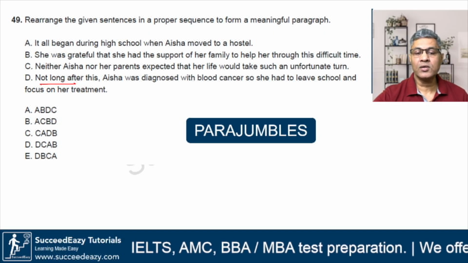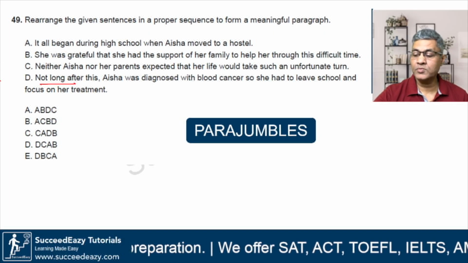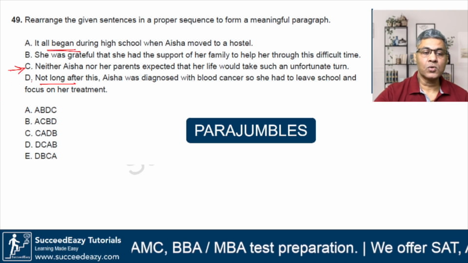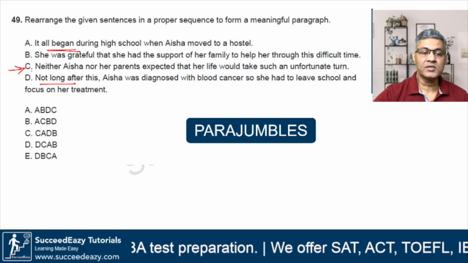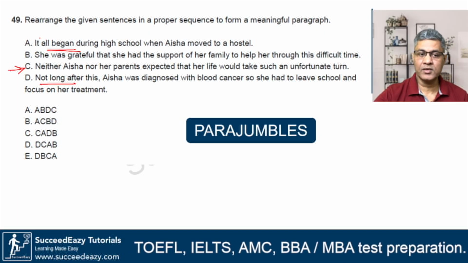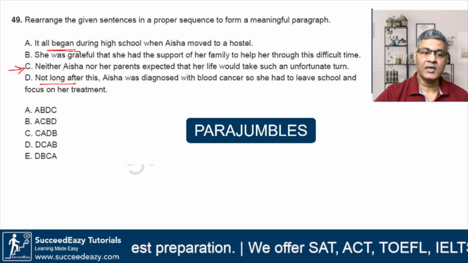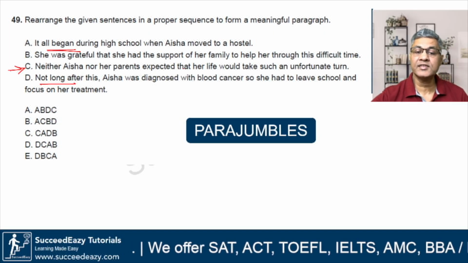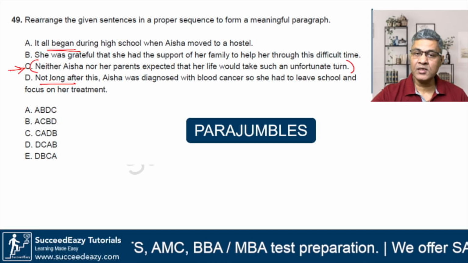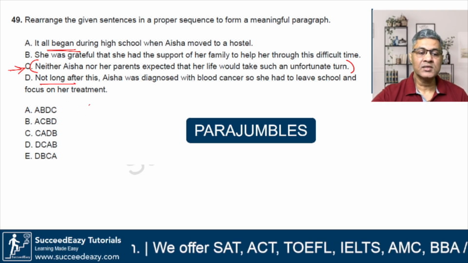Option C, neither Aisha nor her parents expected that her life would take such an unfortunate turn. See, this statement, option C, could also be a starter, okay? Not just this, that is how it all began. So my take is that since option C exists, had this not been there, perhaps we would have taken A as the starting point. It all began, right? It starts from here. But since option C exists and it says that neither Aisha nor her parents expected that her life would take such an unfortunate turn, meaning this is introducing something that is going to happen. And that is why in this question, the starting has to be C and not A.